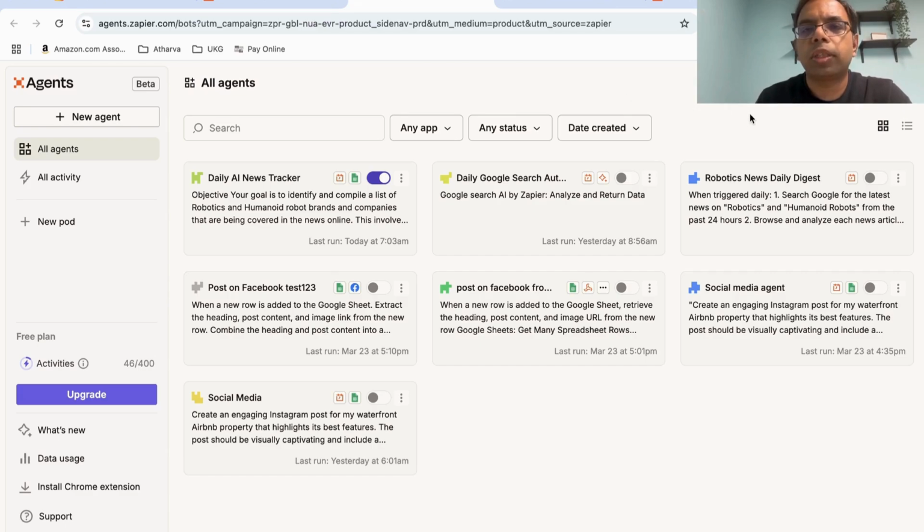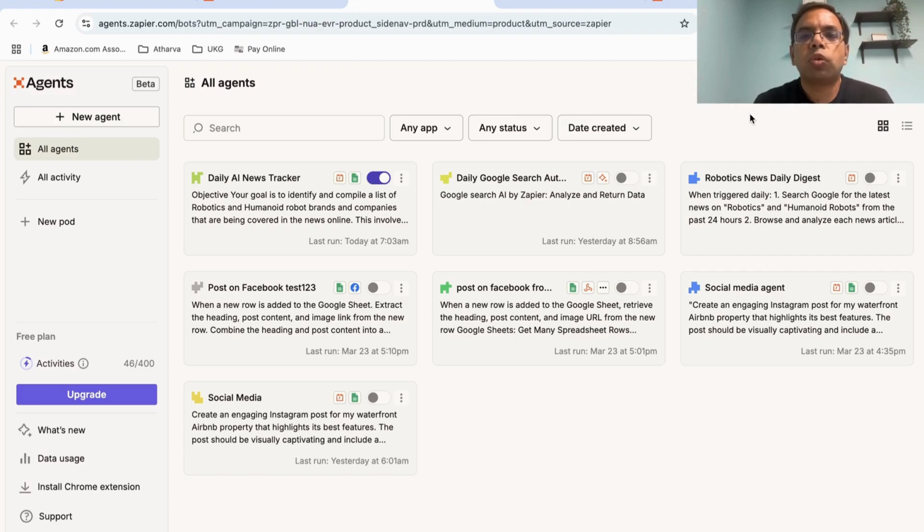You can create a new agent. So we are going to structure this in a particular way. What I like is creating multiple agents for different parts of the workflow. Here, in this case, we are first going to create the content. So we want to search news from the internet, the latest news in robotics and AI, then create a heading, subheading, and a basic Instagram post. That is one part. And then we want to create the actual image, save it, and post it.